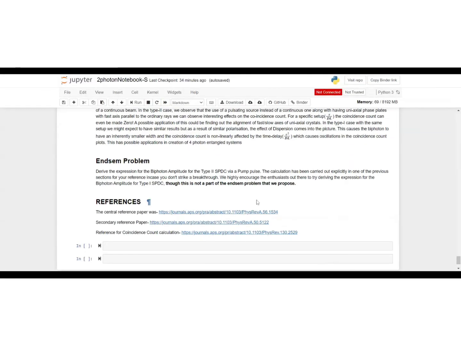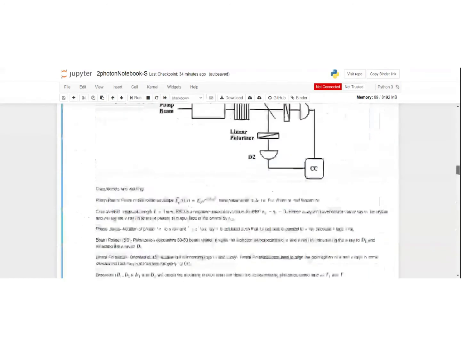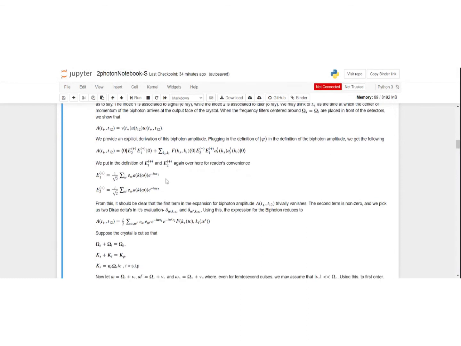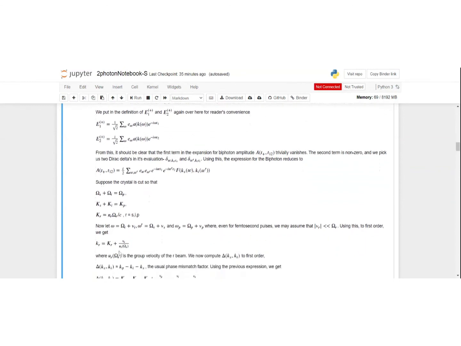Yeah, so allow me to walk you through the NSIM problem. So basically, you're asked to derive the expression for the biphoton amplitude for the type 2 case, type 2 SPDC, that's carried out via a pump pulse. This derivation is explicitly carried out in one of the previous sections. Let me just show you that. Yeah, it's over here. So this is the expression that we expect you to derive. And all the necessary steps, which I believe should be over here, are given step by step. And you can refer to this if you don't strike a breakthrough.